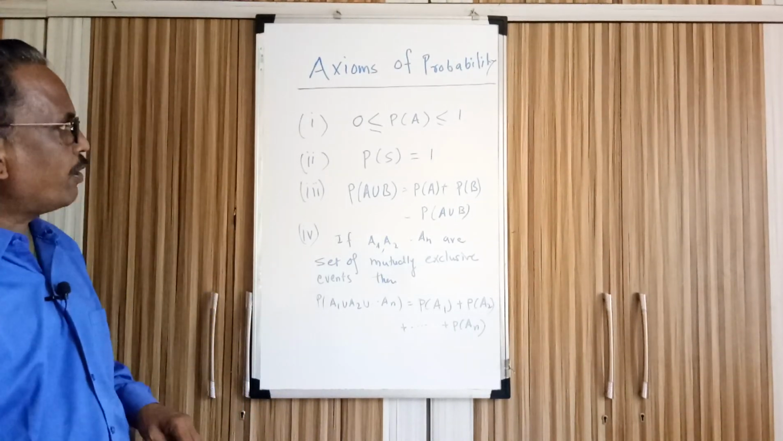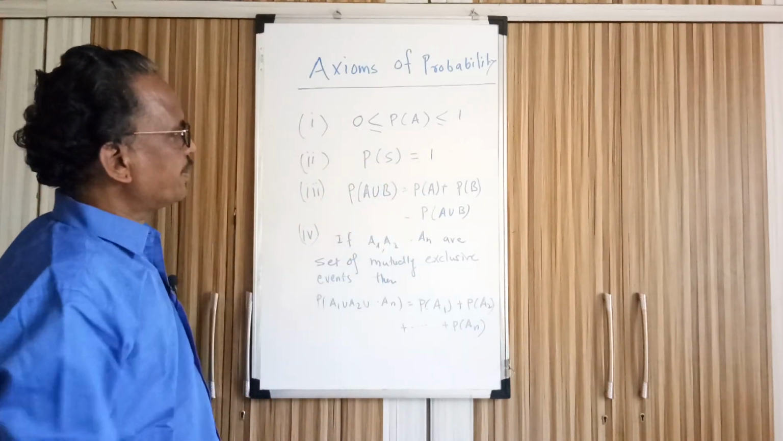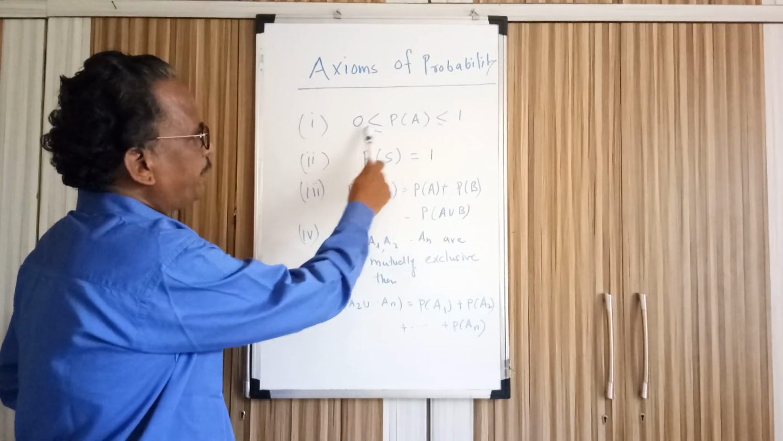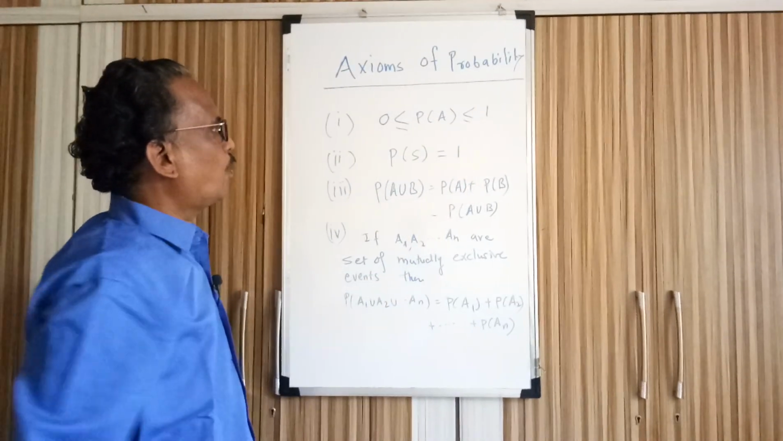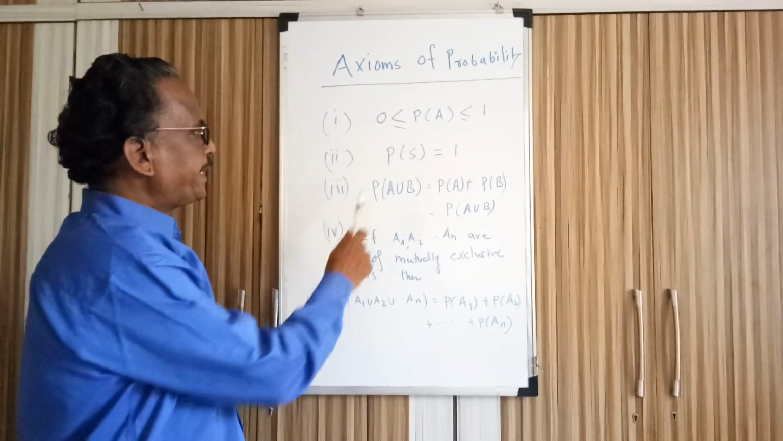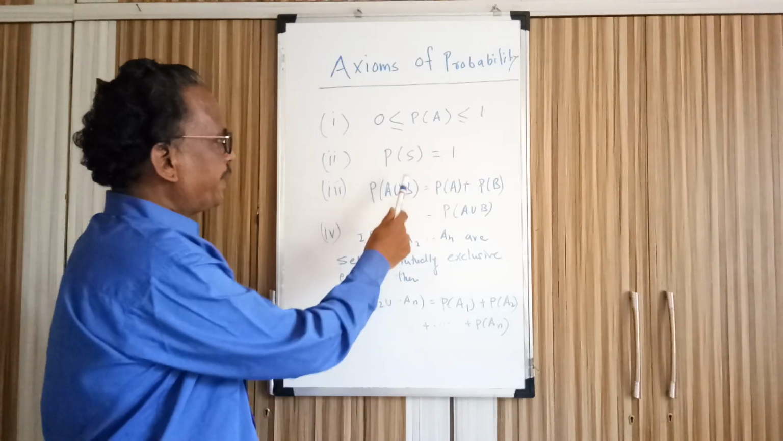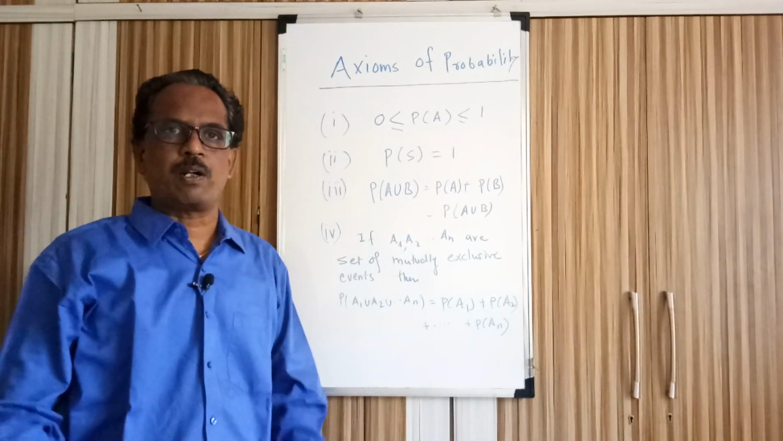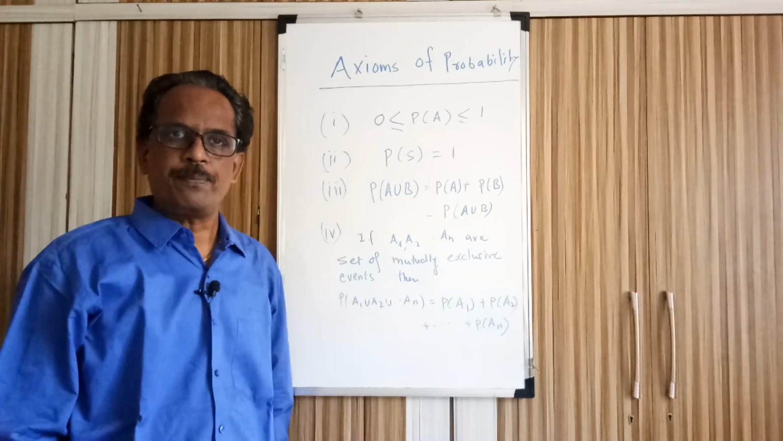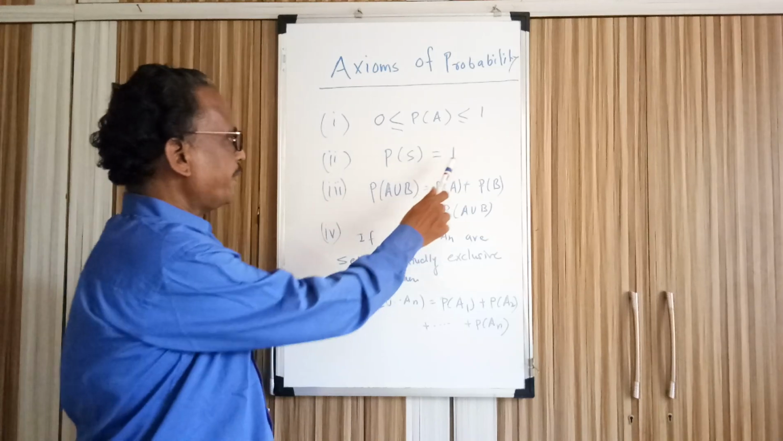So the first axiom is that the probability of any event always lies between 0 and 1. At the least it is 0 and at the most it is 1. The probability of sample space has to be 1. Sample space, we know, is the collection of all possible outcomes. The probability of that sample space is always 1.